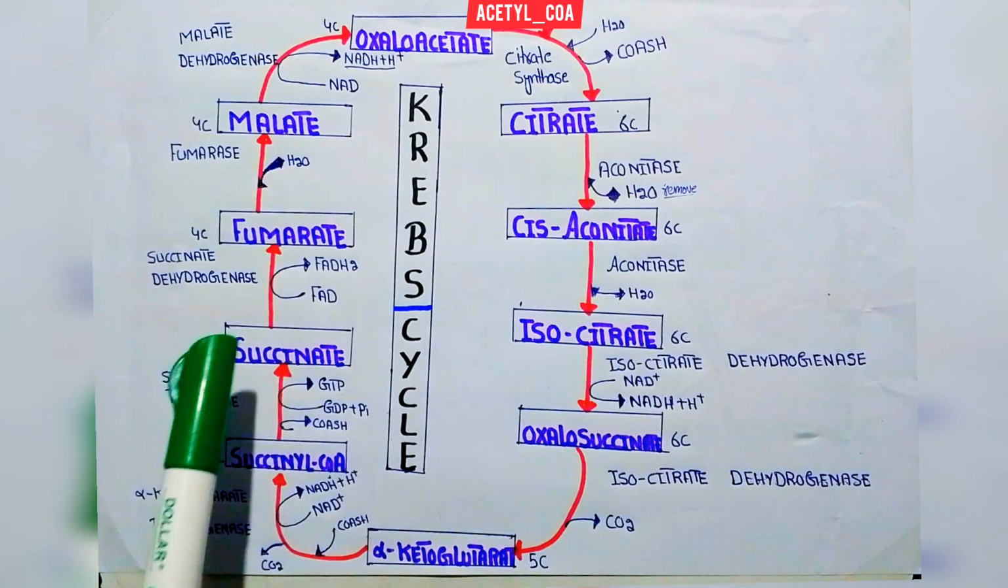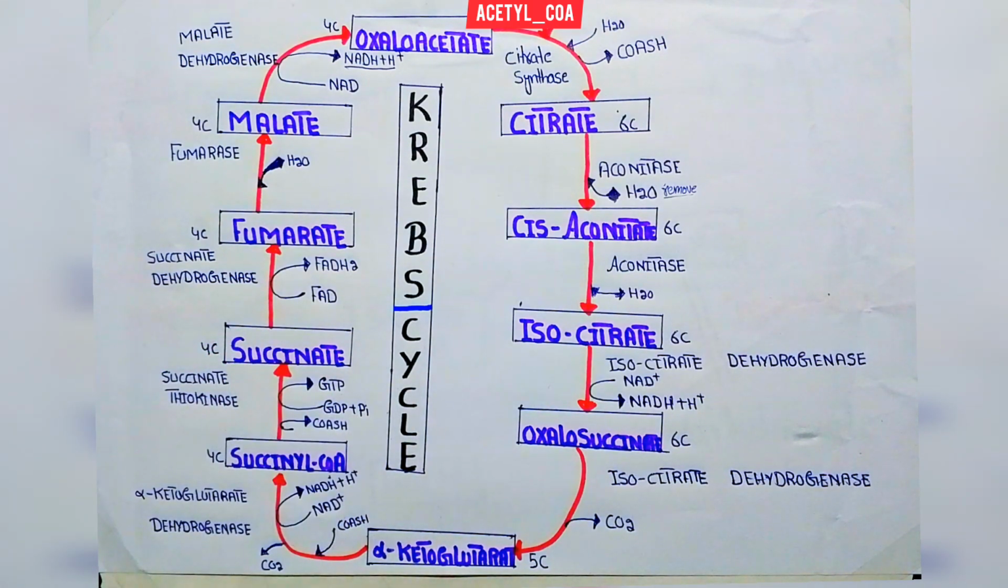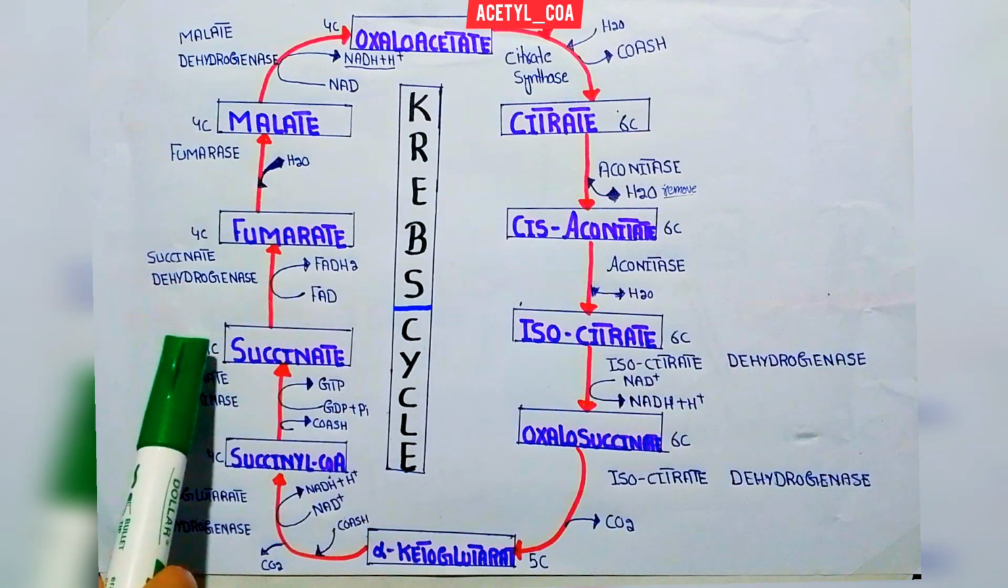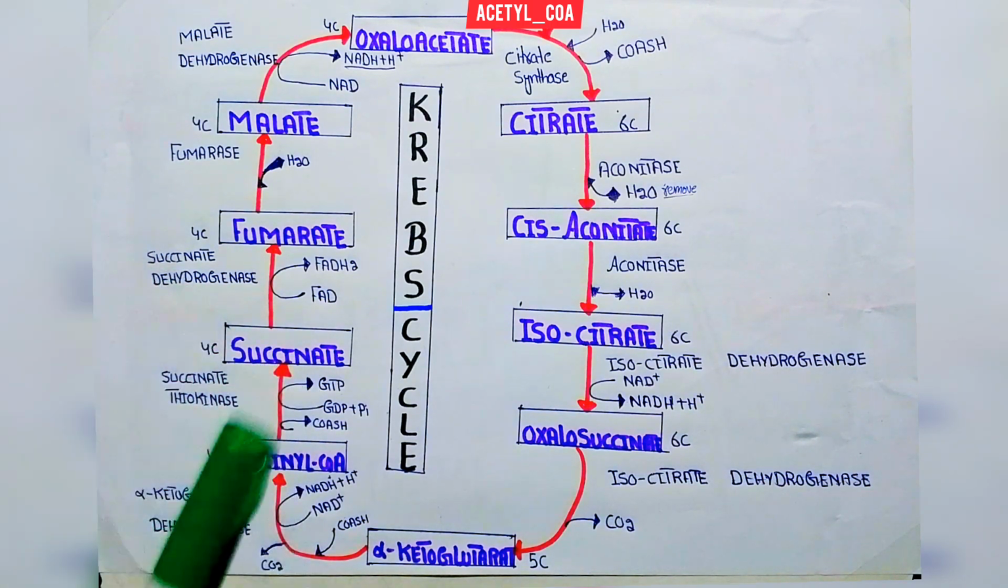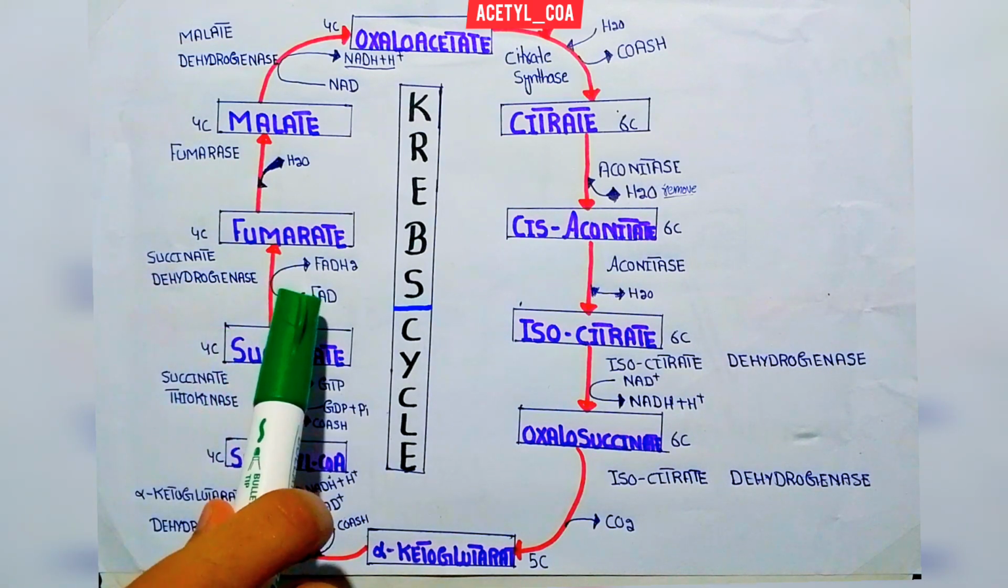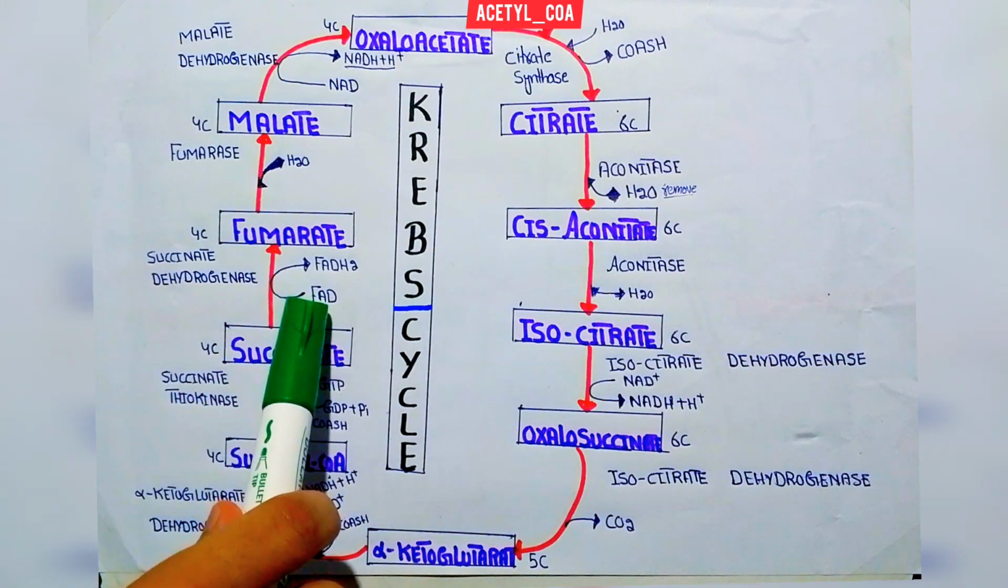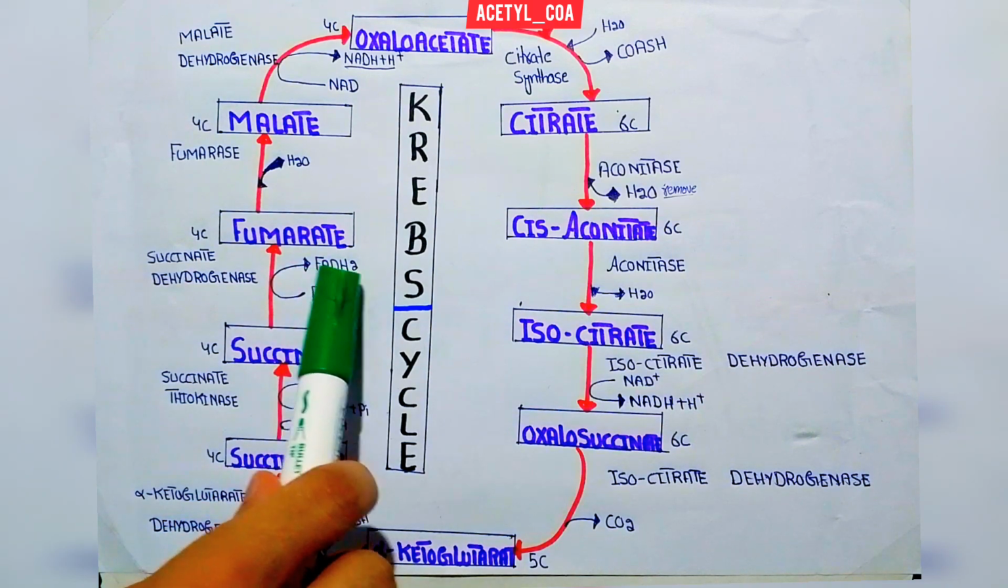Now look at what happens to the succinate. The oxidation of this succinate occurs, meaning removal of hydrogen occurs. This hydrogen is removed here, and it is gained by the FAD and converted into the reduced form, FADH2.